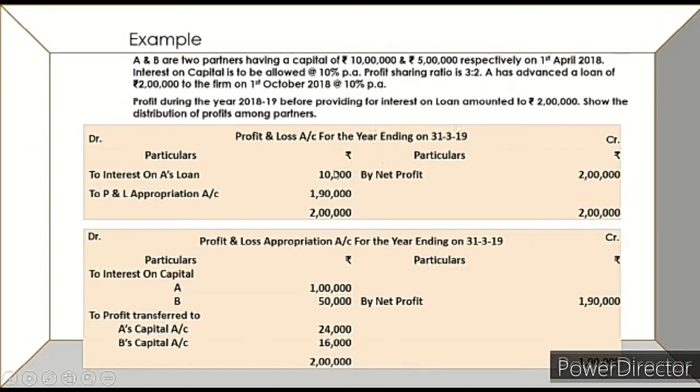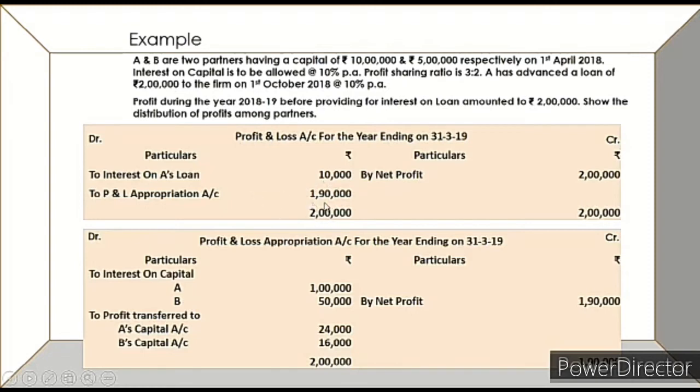Interest on A's loan. A has advanced a loan of rupees 2 lakh to the firm on 1st October 2018. That means he will be given interest only for 6 months, and the total interest will be 10,000. When we balance this account, credit total is 2 lakh and on the debit side total is 10,000.